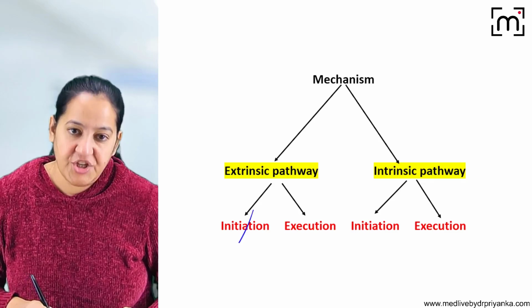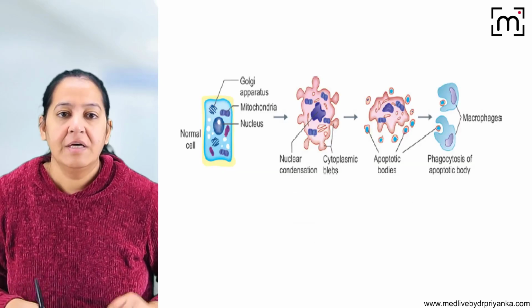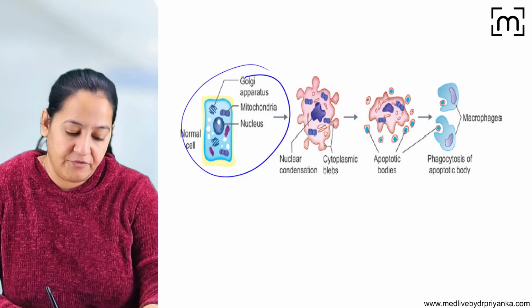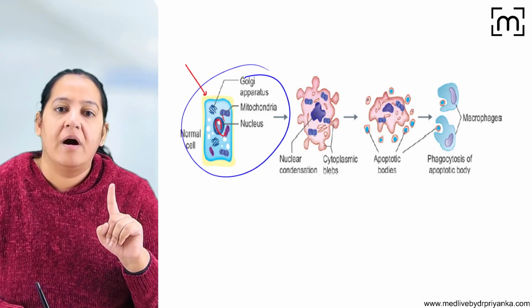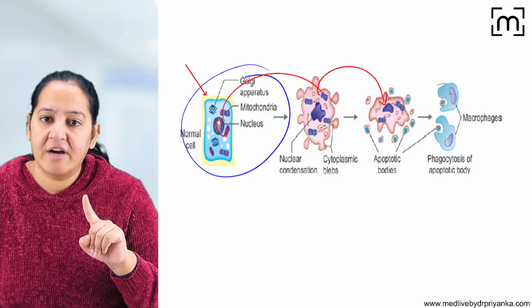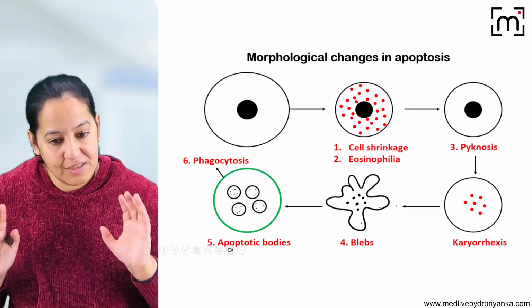So we are done with initiation of both of them, execution of both of them, and finally efferocytosis. We are done. So you can see this is a cell. It wants to undergo suicide. So it got a signal either from outside or from inside. Ultimately, it got converted into multiple apoptotic bodies. In the end, a phagocyte comes and engulfs all of them silently. No leakage, no inflammation. So this is apoptosis.